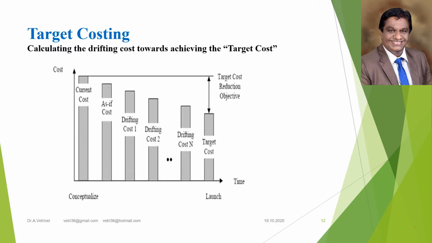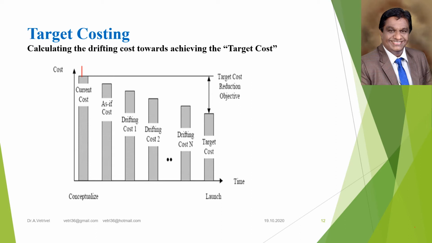This slide explains how the current cost is being drifted to target cost through various stages, calculating the drifting cost towards achieving the target cost. The first one is explaining the current cost.